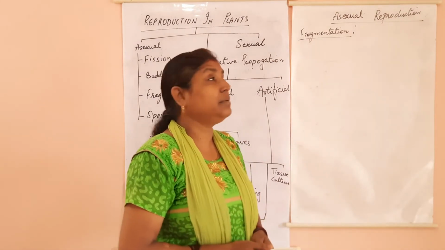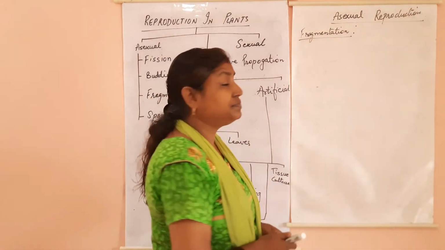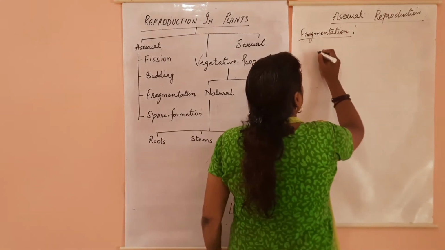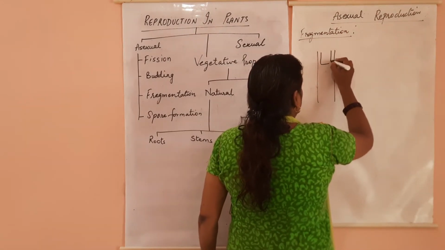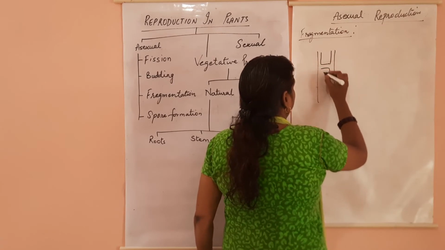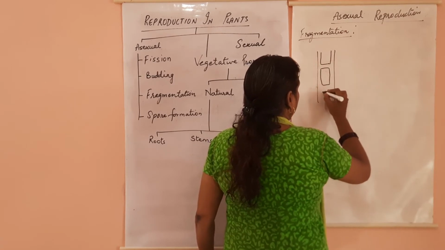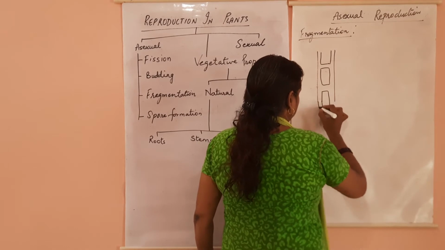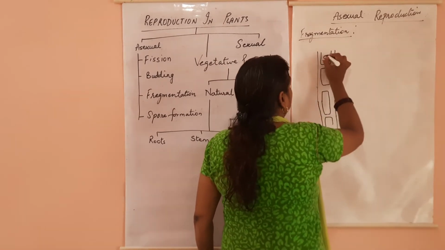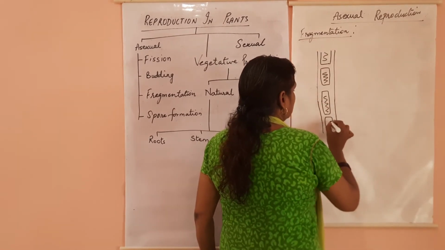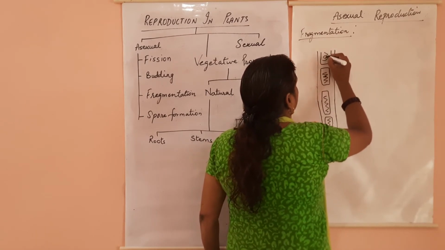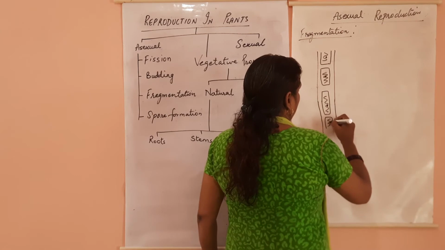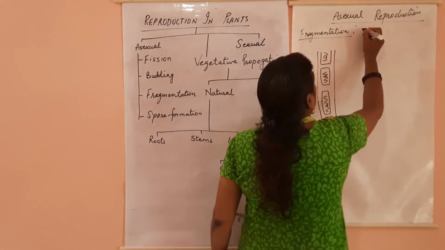Coming to the next type, that is your fragmentation. In fragmentation, what happens? The organism breaks into many pieces, into fragments. Example is Spirogyra. These are your chloroplasts in the Spirogyra, with the nucleus in the center. In Spirogyra, you have a star-shaped nucleus.